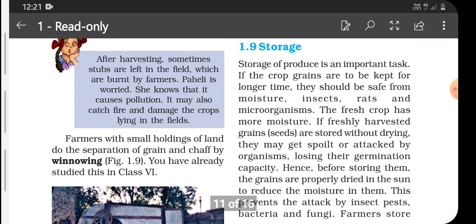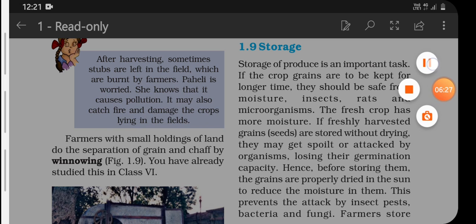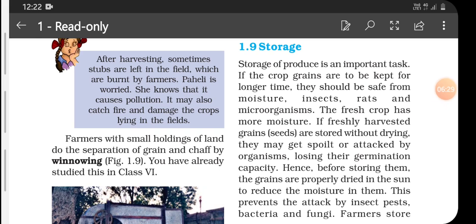Now farmers with small holdings of land do the separation of grain and chaff by winnowing. You must have seen your mothers doing winnowing of grains before getting the grain converted to flour by grinding it.